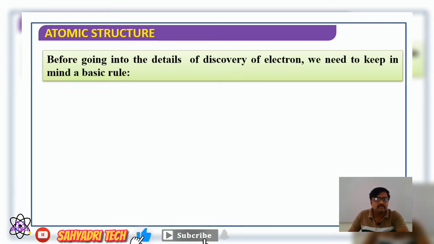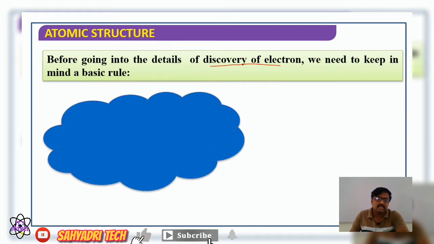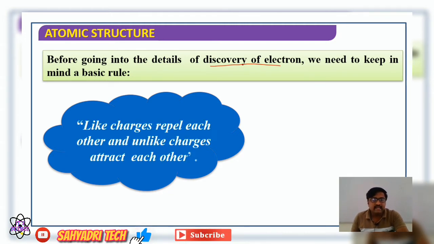Before going into the details of the discovery of the electron, we need to keep in mind a basic rule regarding charged particles. What is the thumb rule for charged particles? Like charges repel each other and unlike charges attract each other.